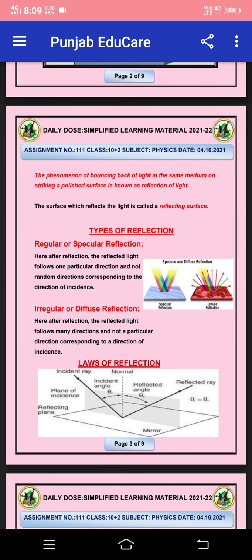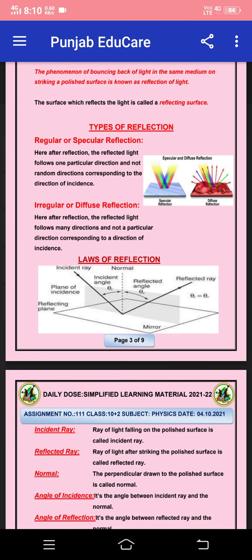Types of reflection: regular or specular reflection. Here, after reflection, the reflected light follows one particular direction and not random directions corresponding to the direction of incident. Irregular or diffuse reflection. Here, after reflection, the reflected light follows many directions and not a particular direction corresponding to the direction of incident. Laws of reflection.